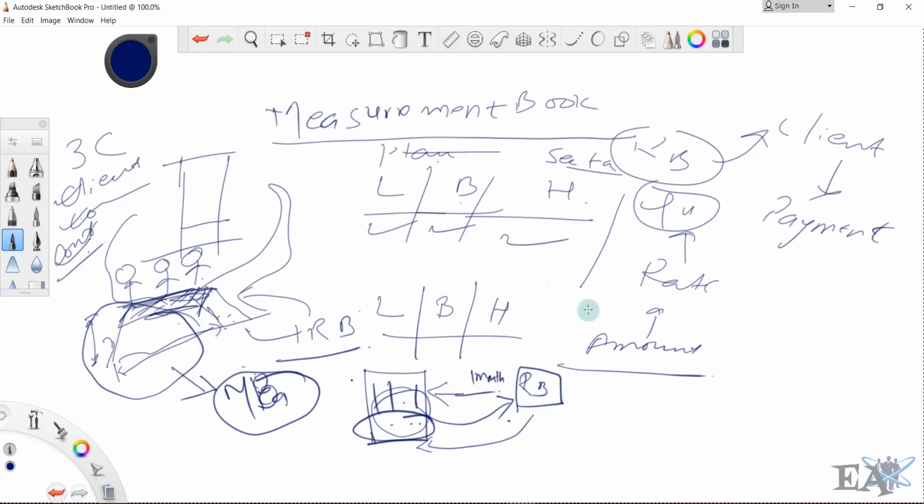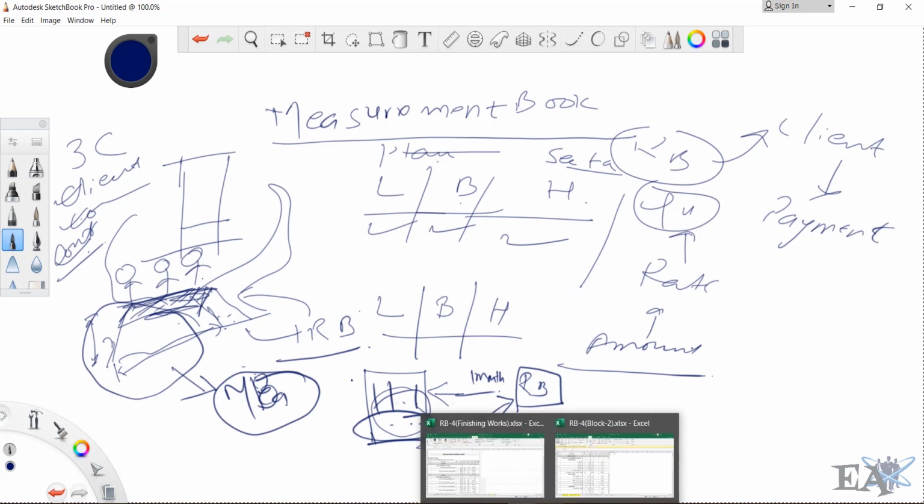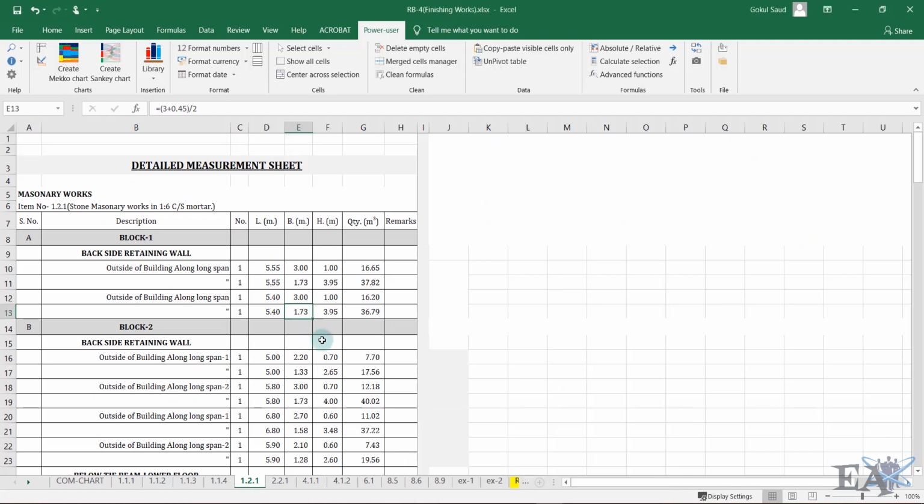I'll show you a bill where the measurement book has been presented. This is the detailed measurement sheet. It's the masonry work, item number 1.2.1, stone masonry works in 1:6 cement, sand, mortar. Backside retaining wall of block 1, outside building long span, number is 1, length, breadth, height, and the quantity. All these things are not present in the drawing, and they are obtained from the measurement book and directly presented here.